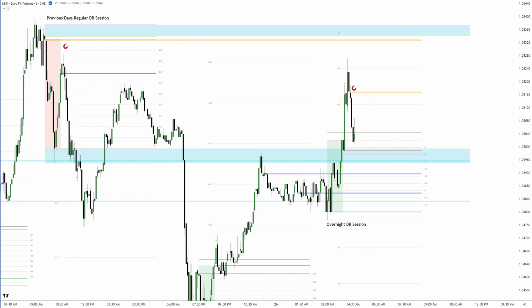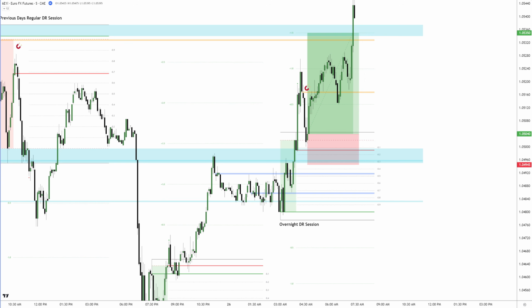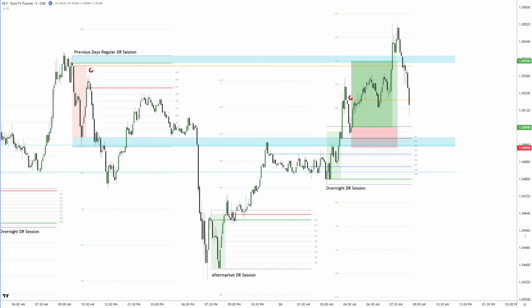And if the trade failed, you already had the next probability zone deeper into the range, stacked with confluences around the retirement setup area. As the session progressed, price made its move. All targets were met and the preparation once again paid off, keeping you steps ahead of the market. With the DR strategy, being prepared isn't just helpful, it's essential.